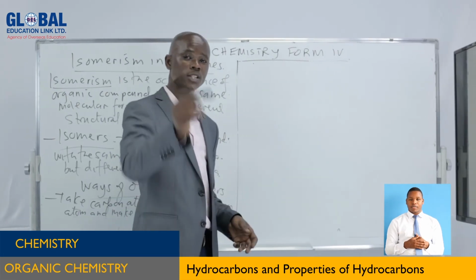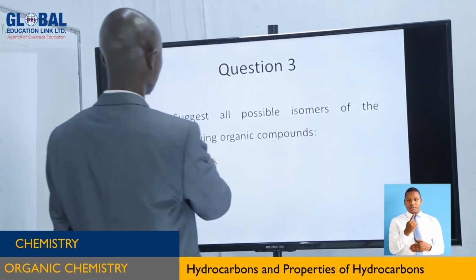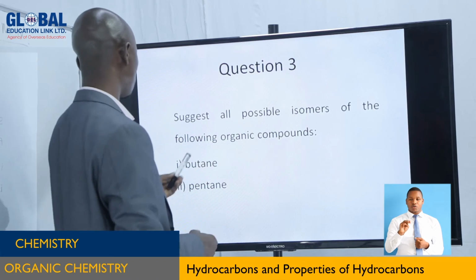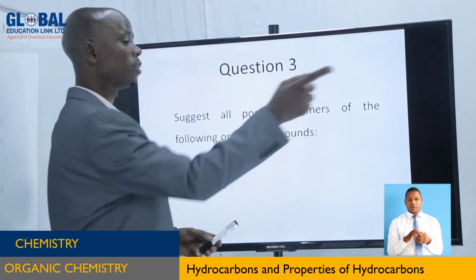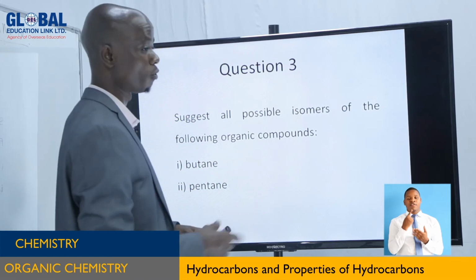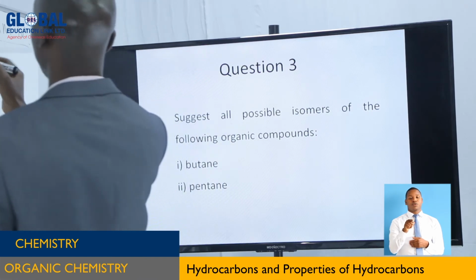Now let's go to the question. Suggest all possible isomers of the following organic compounds, butane and pentane. I'm going to work through butane, then you're going to do it for pentane. It is very simple for you to do. Now let's come to the board to see how we can write the isomers of that one.